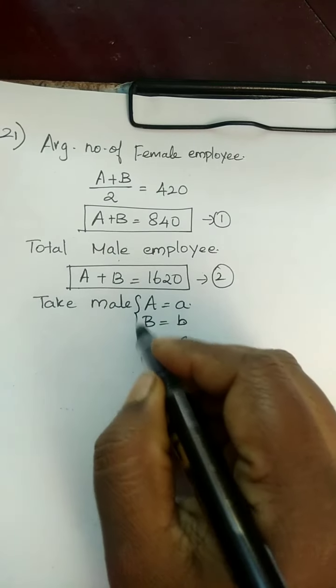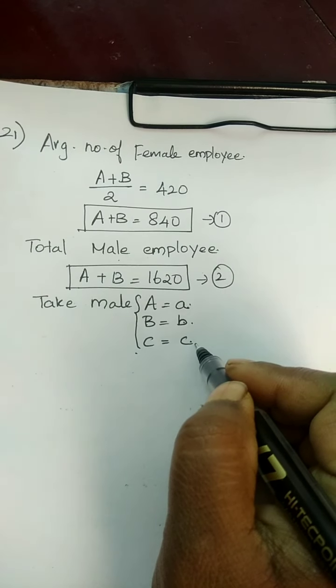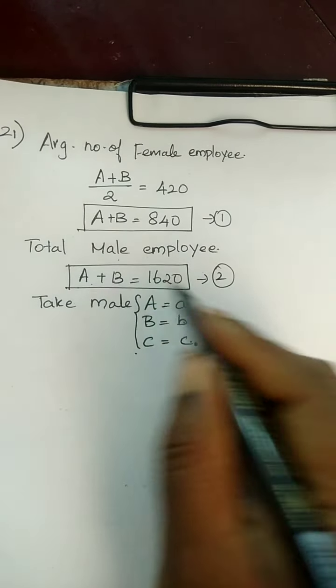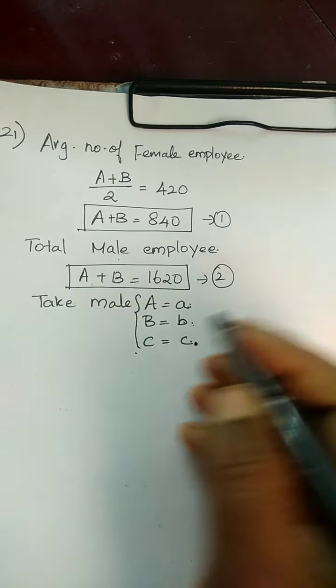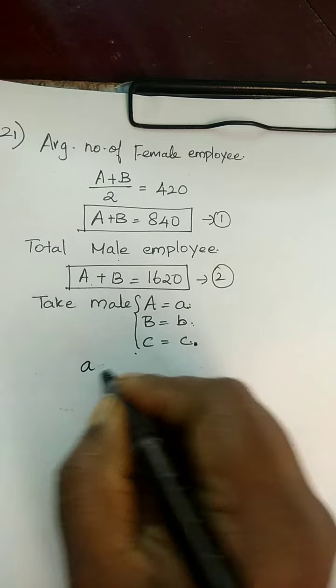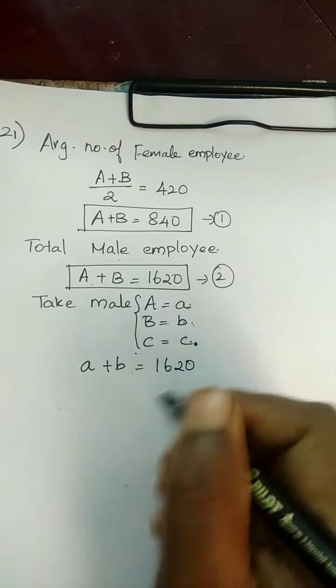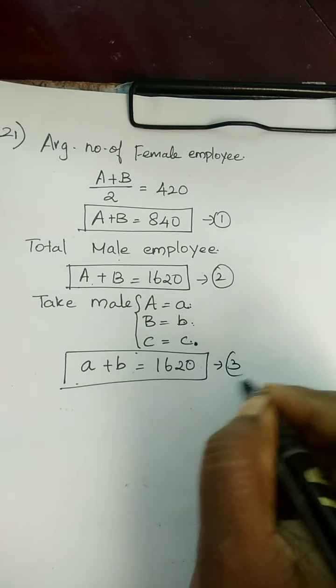So all males are a, b and c, which are small letters, not capital letters. Now transfer the capital A and capital B of male employees to small a and small b. Therefore, small a plus small b is equal to 1620. This is the third equation.